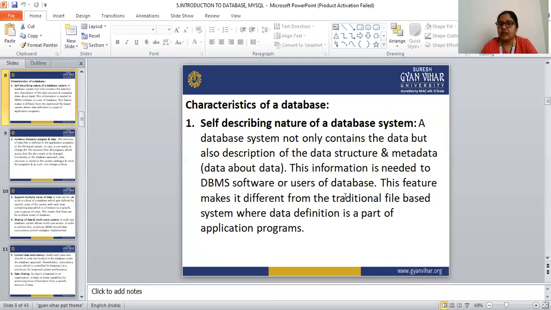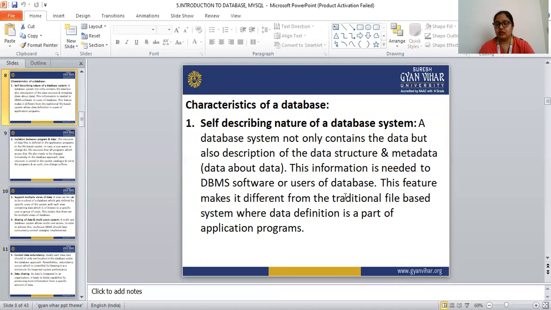Let's see the characteristics of the database. The database should follow all these characteristics. The first one is the self-describing nature of a database system. Self-describing nature means that a database system not only contains the data but also a description of the data structure.